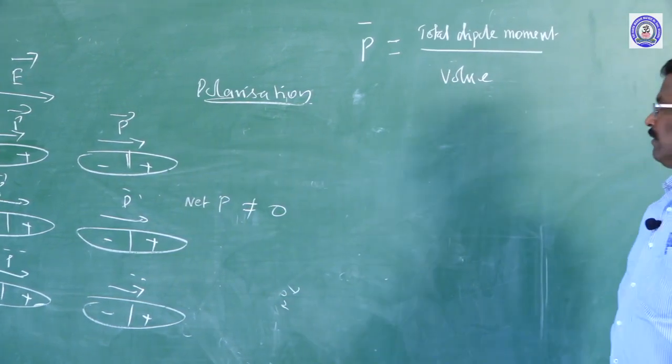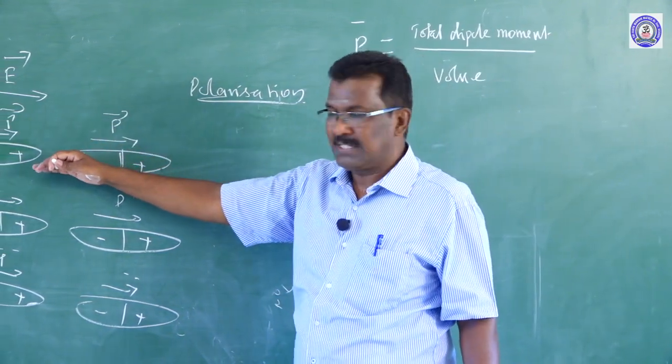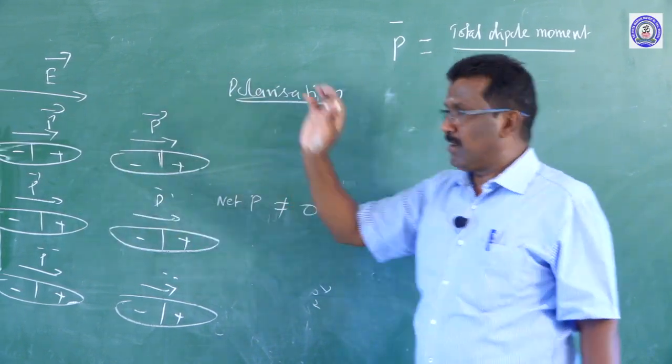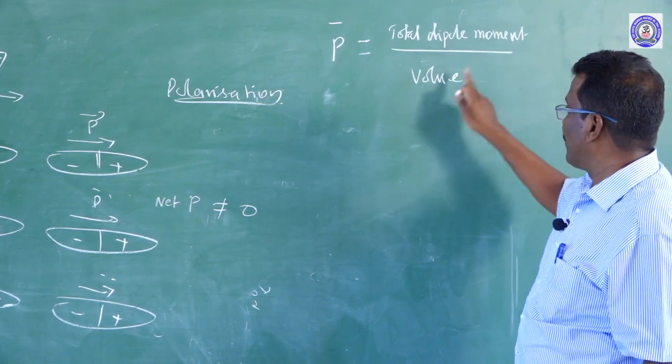Total dipole moment for unit volume. Generally, the alignment of either induced or permanent dipole moment along the direction of the electric field is called polarization. Mathematically, we can derive that polarization is equal to total dipole moment per unit volume.